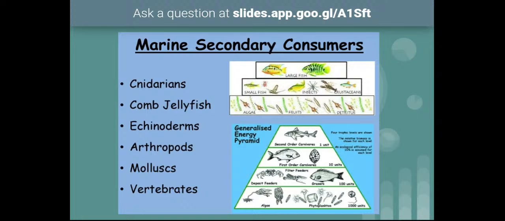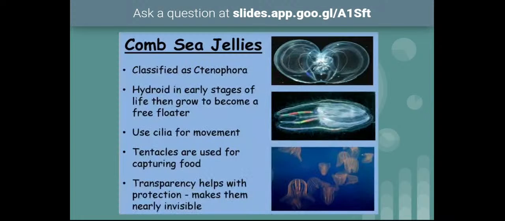And coming to another class, comb jellies. These comb jellies belong to a minor phylum called Ctenophora. These ctenophorans are hydroid in form. They appear like cnidarians in many aspects, but some differences are there. Due to these differences, they are kept in a separate group called Ctenophora.